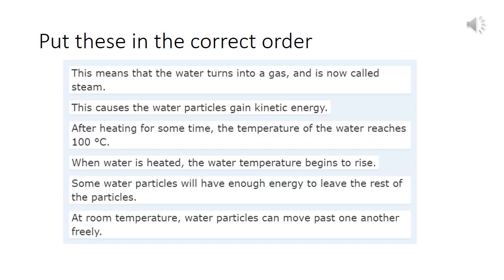Now it's your turn. I would like you to read these sentences and put them in the correct order. Based on what you just saw about what happens to particles when they boil, you should be able to put these in the right order. Write them down in full. These are going to be your notes. Pause the video now and have a go.